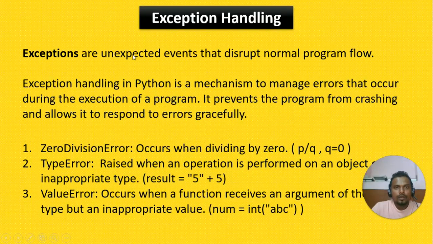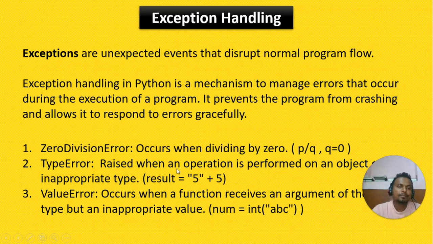So when we talk about exception handling, exceptions are unexpected events that disrupt normal program flow. Exception handling in Python is a mechanism to manage errors that occur during the execution of a program. It prevents the program from crashing and allows it to respond to errors gracefully.